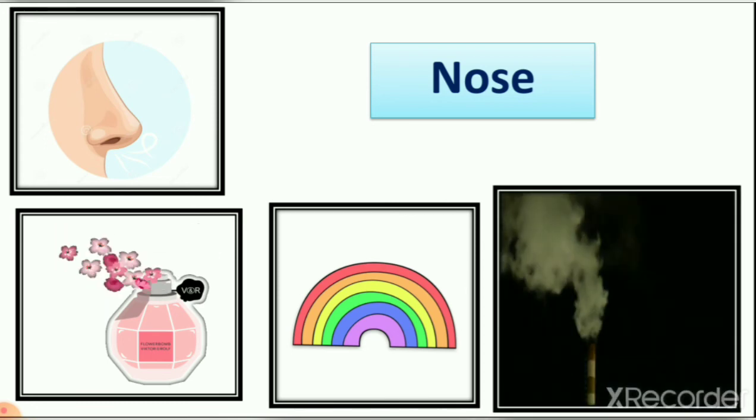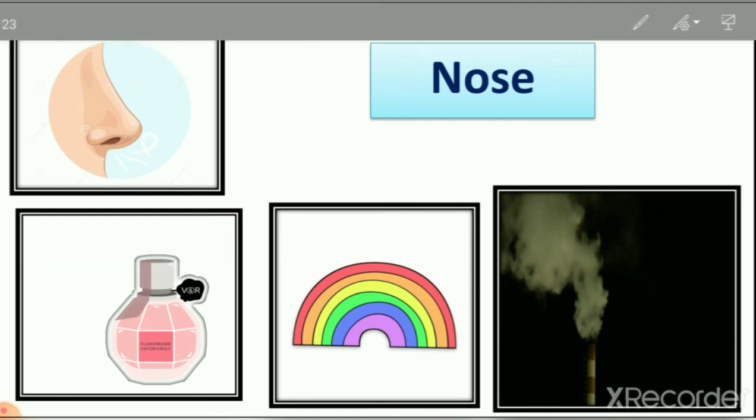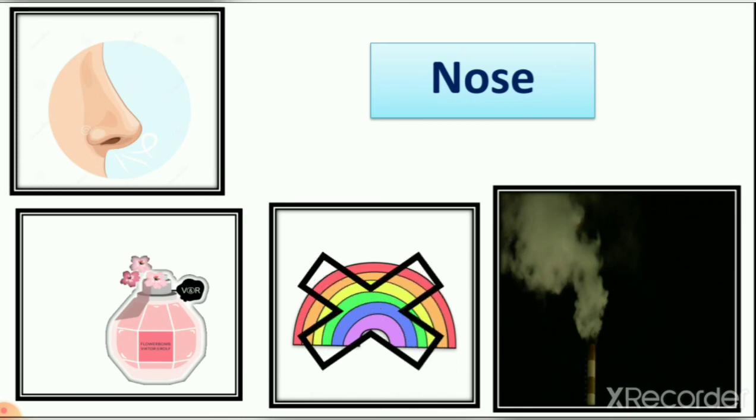It is a picture of smoke. When you are going on the highway, you can smell different kinds of smoke, right? So we know that after some kilometers there is a factory, right? So it means we can smell smoke with the help of our nose. So which is the odd one here? We have to put a wrong mark there. Yes, it is the rainbow, right? So the nose helps us to feel the sense of smell.